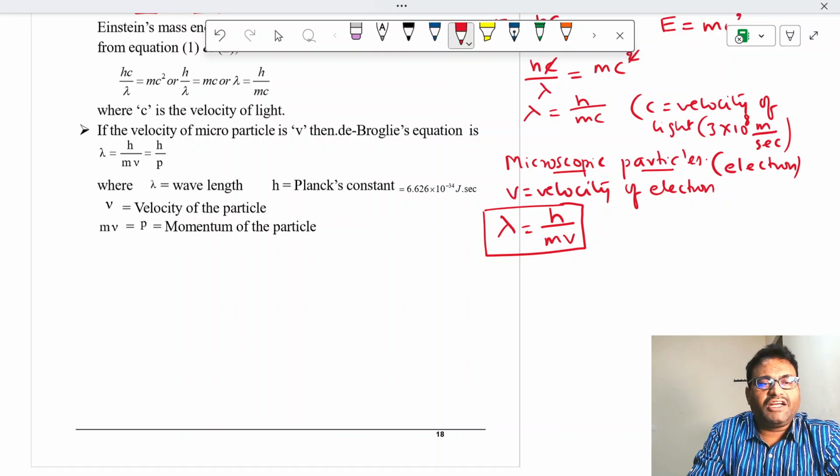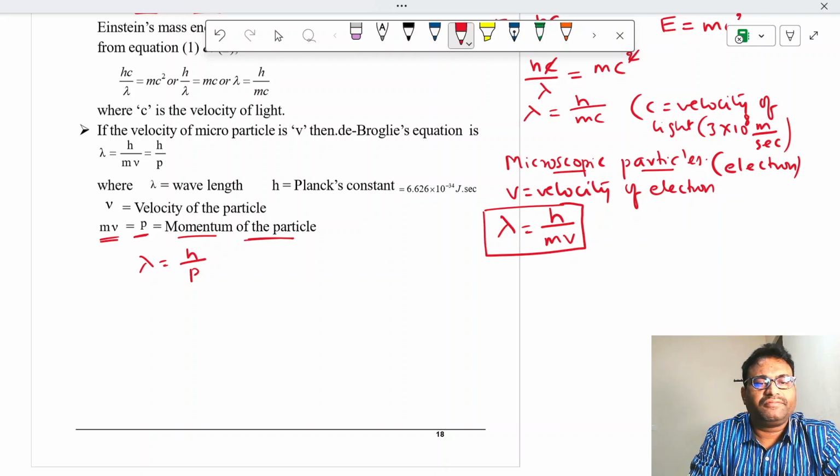Already we know that m into v is equal to p, which is also called the momentum of the particle. So instead of writing lambda is equal to h by mv, I can also write it as lambda is equal to h by p, because p is equal to mv. P is momentum of the particle. Okay.